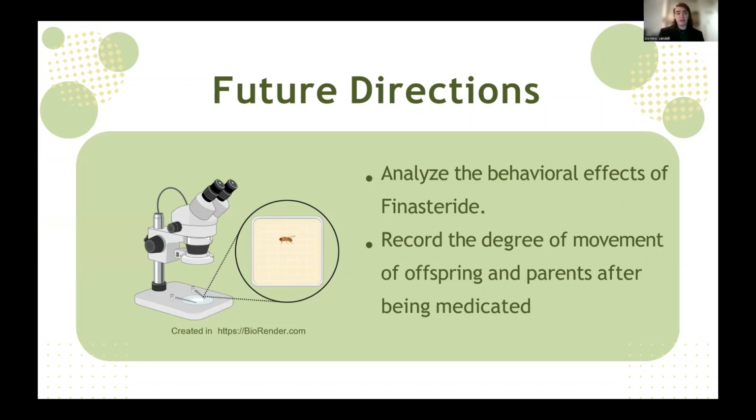One important side effect of finasteride, since it does affect the testosterone pathways and the overall hormone regulation of the flies, is that it could have significantly decreased their physical movement and overall ability to move around. And if the movement was decreased, it is possible some of the younger flies may have perished in the Drosophila medium of the food, which would obviously affect our results.